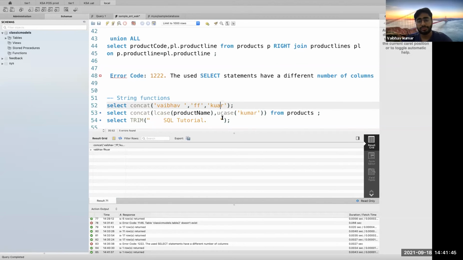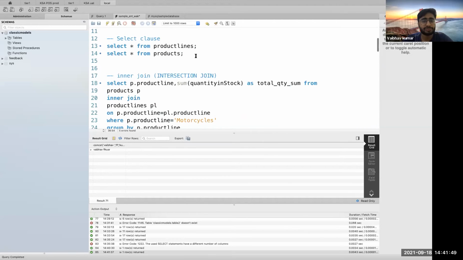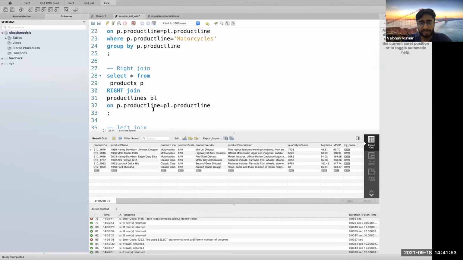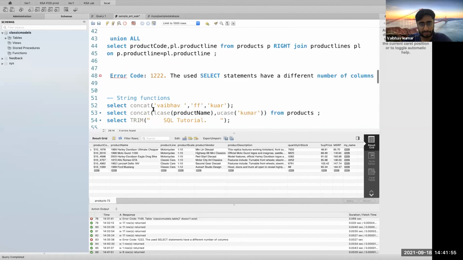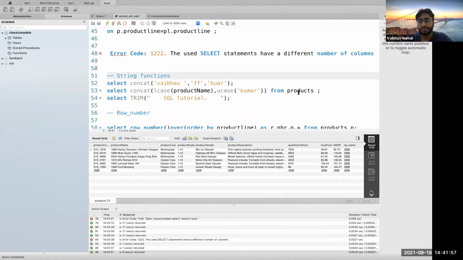Okay, so now as I have showcased, there are some columns in the products table which I will be using to concat. Okay, so products table concat lowercase, uppercase. Let's try to run it first of all.